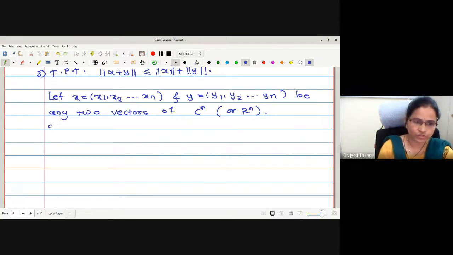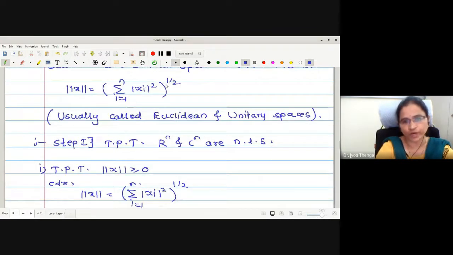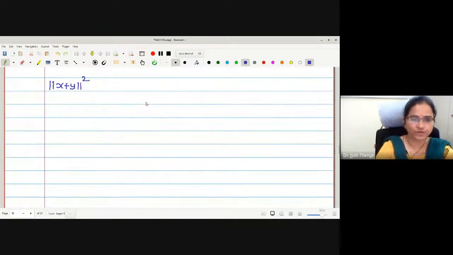Then consider, what to consider? Again, I will consider the square on both sides. Norm square of x plus y, because in norm we have a square root. Therefore, if I take the square on both sides, norm square will be summation mod xi square. It will be easier for us to evaluate, right?